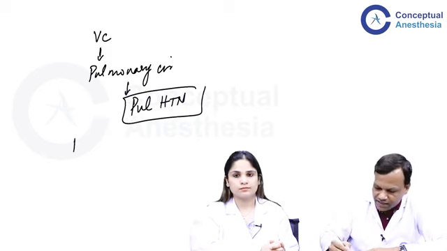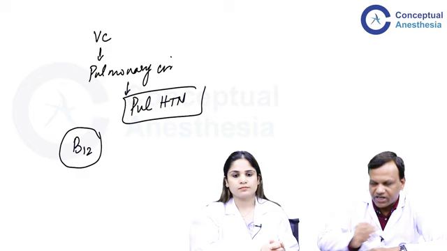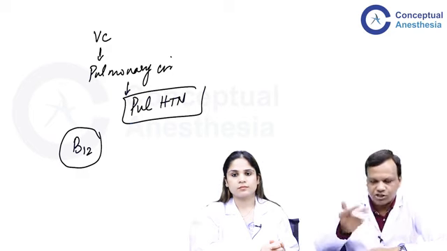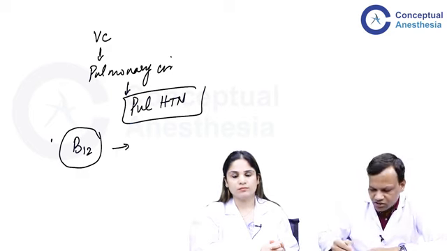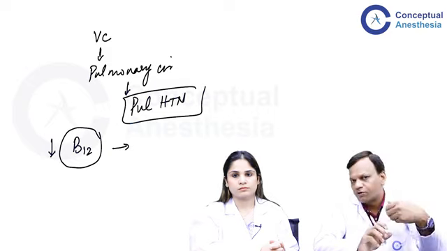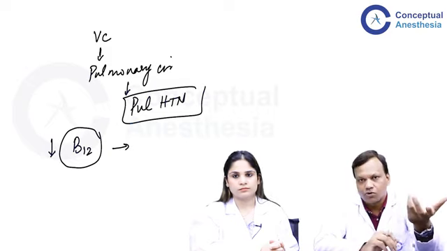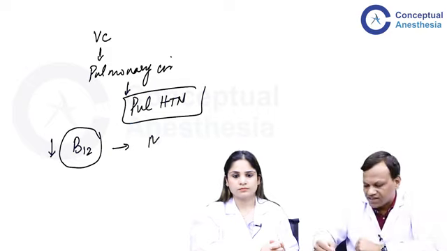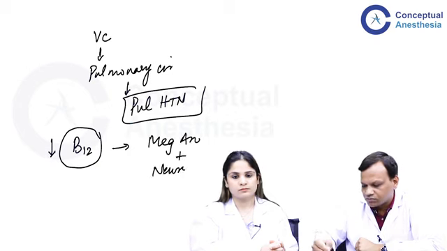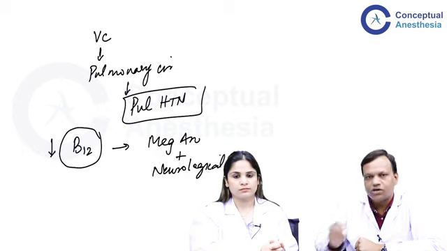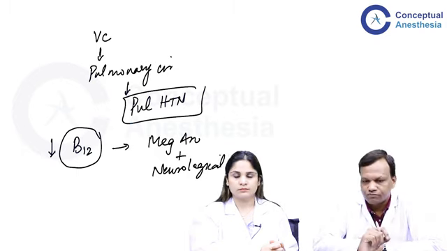Plus, nitrous oxide inhibits the metabolism of vitamin B12 in the body. So it can lead to deficiency of vitamin B12, particularly when given for prolonged periods like 4 hours or more. That can result in megaloblastic anemia, and along with that neurological symptoms also. These can occur due to deficiency of vitamin B12.